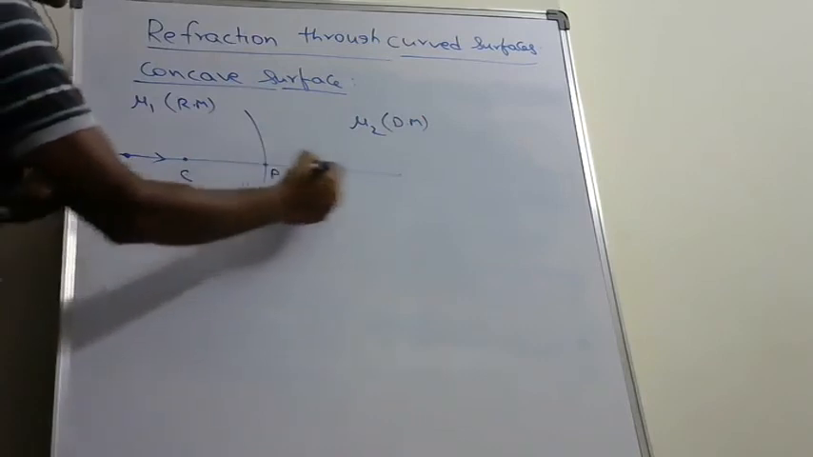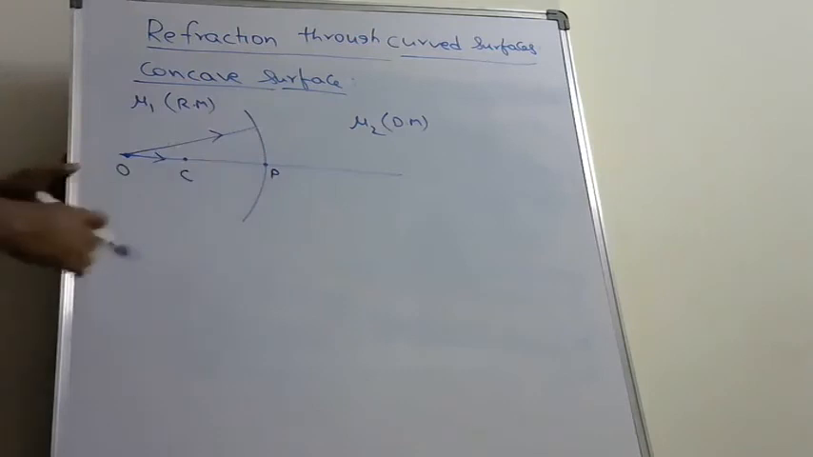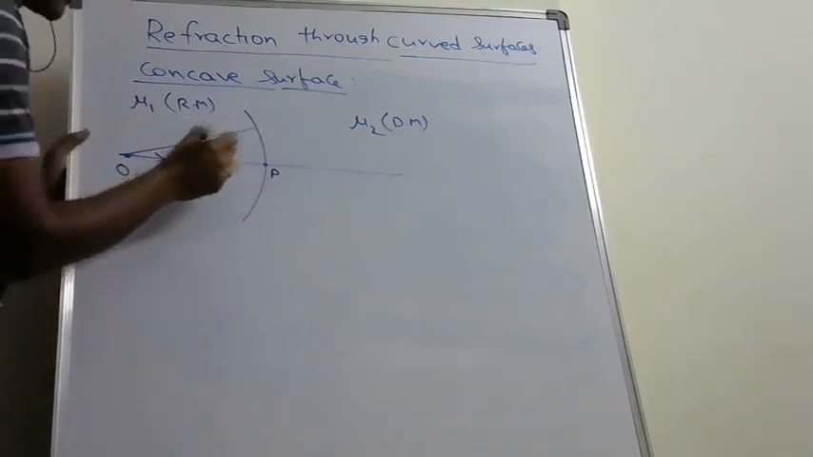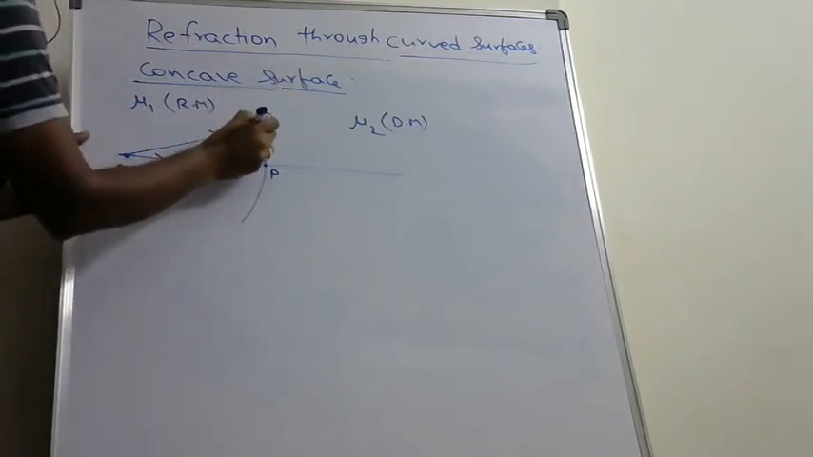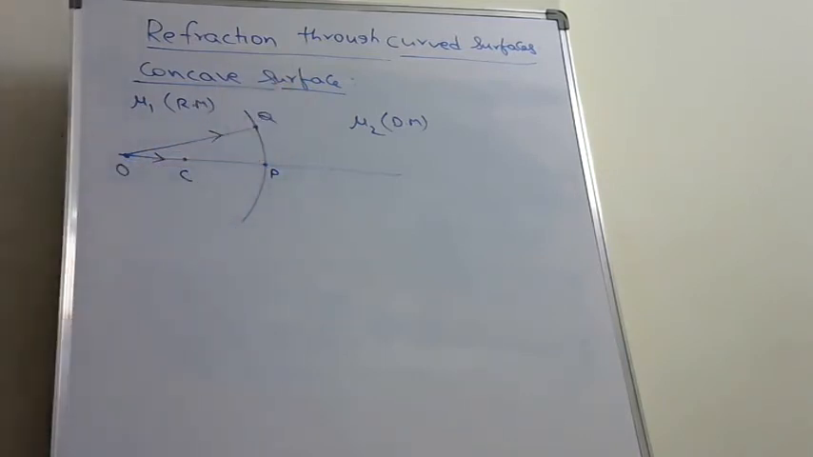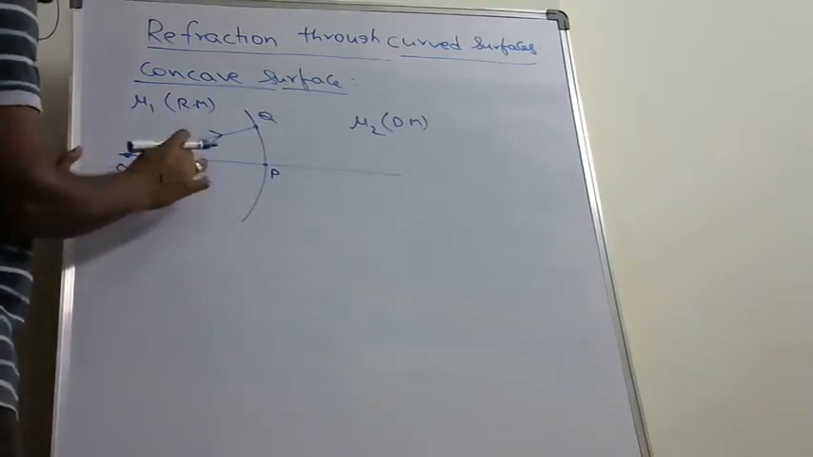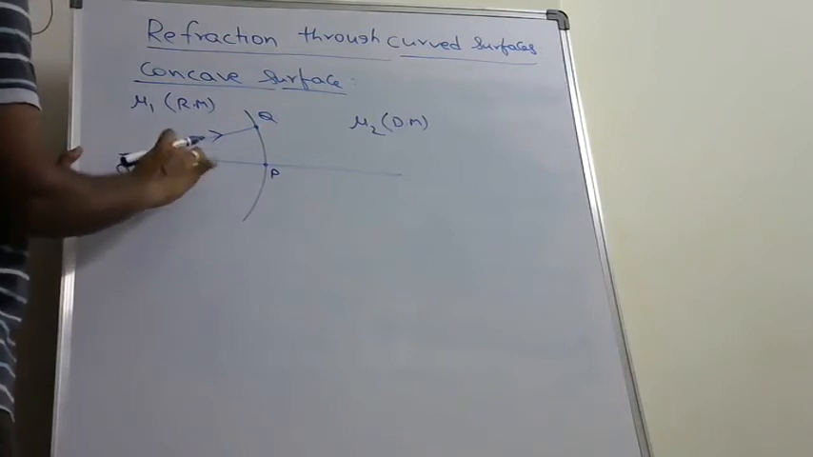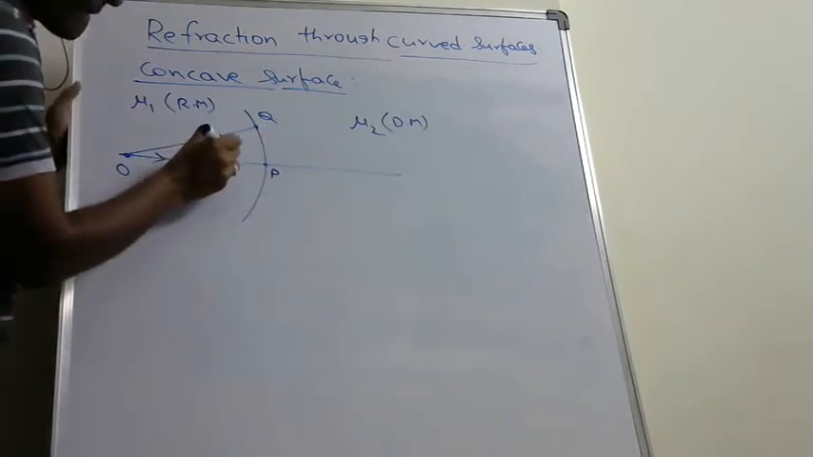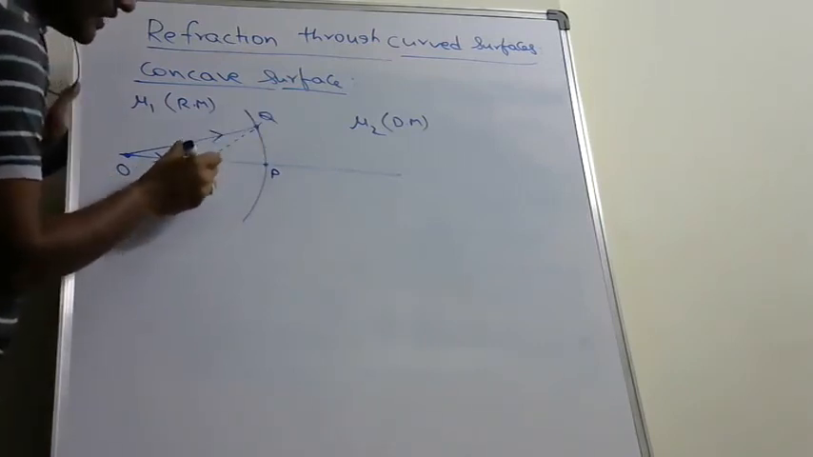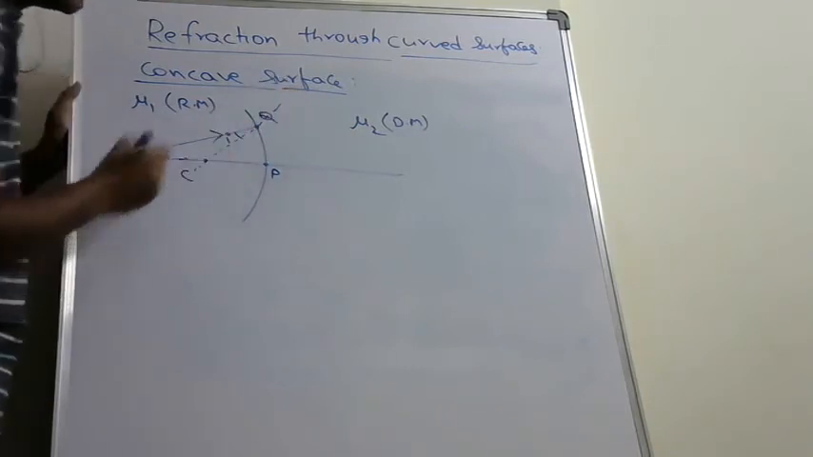This is one light ray that falls on the interface normally. This is another light ray that falls on the interface obliquely. Now, this is Q, the point of incidence. To draw the refracted ray, first of all measure the angle of incidence and the angle of refraction. The angle of incidence is the angle made by the incident ray with the normal. So first draw the normal. This is the normal. This angle is called the angle of incidence.